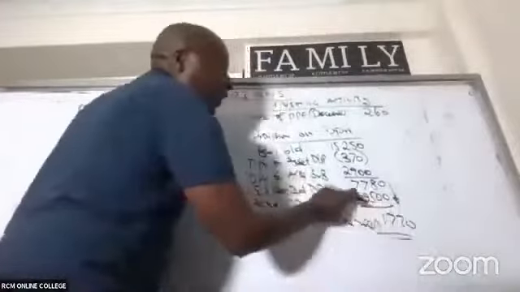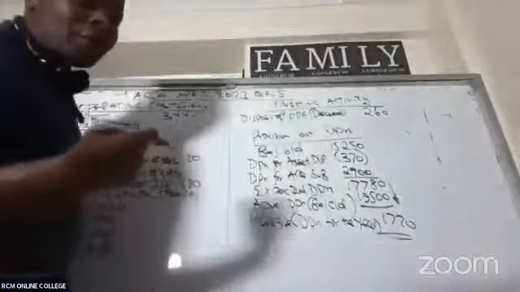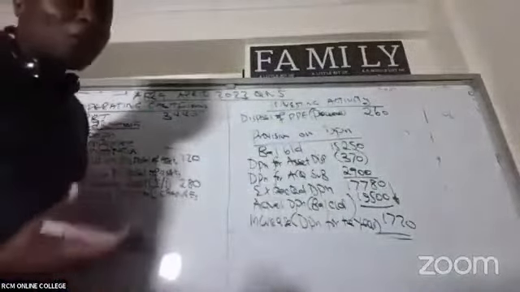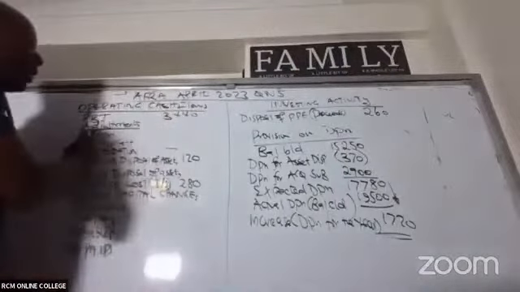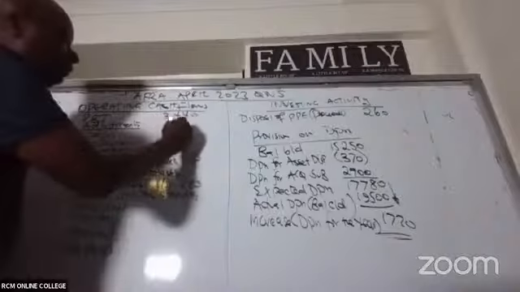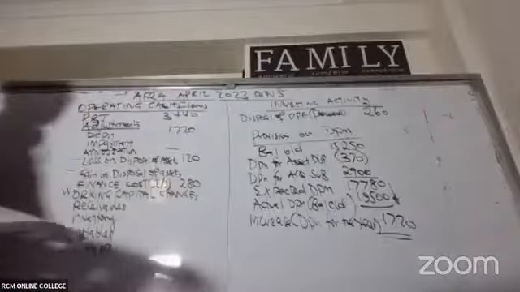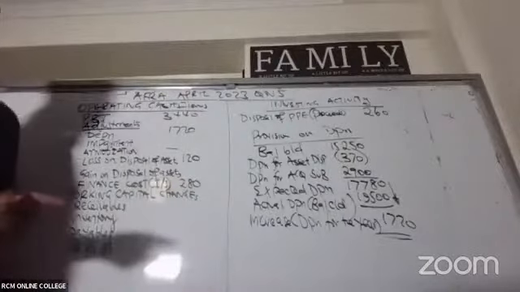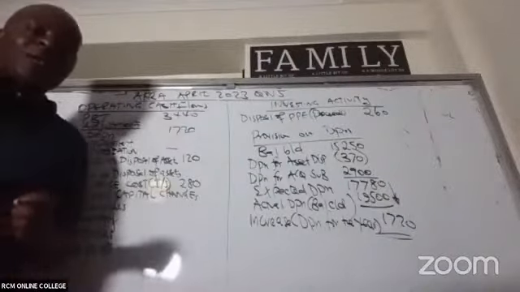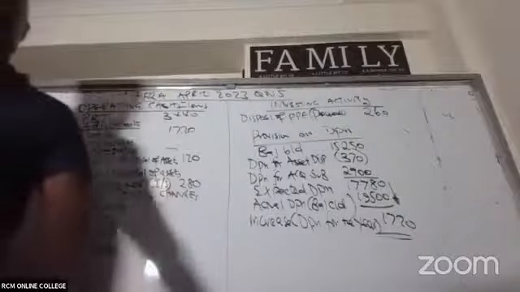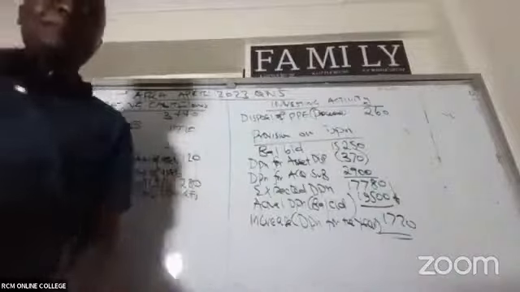How did they get this 1720? They have taken this minus this, an increase. So it is this 1720, ladies and gentlemen, that I will work with very fast, and book it here. Depreciation of 1720 like that. So is that okay, ladies and gentlemen? Are we able to pick something? Is this okay? All right. So most of them are telling me Mwalimu. So let's move on to the next working here.